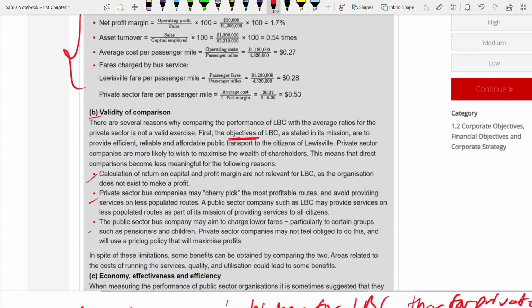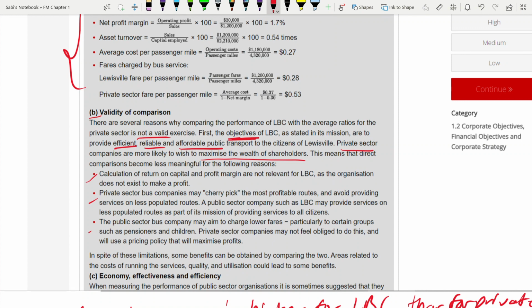Okay, first you say that it's not a valid exercise, because that was the question. Then you say why? Because first the objective differs. Objective of the LBC are to provide efficient, reliable and affordable public transport, whereas private sector, what is their objective? Maximize shareholders' wealth. These are some keywords. Make sure that these are in your answer.